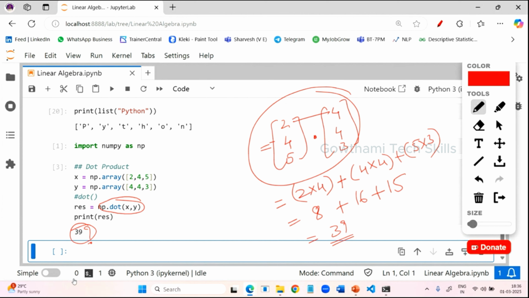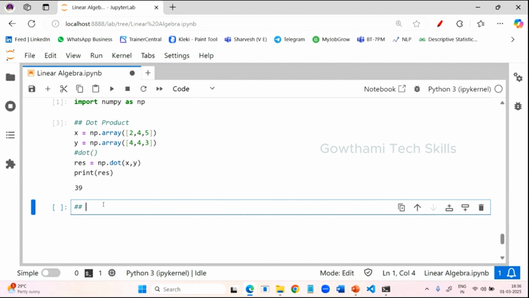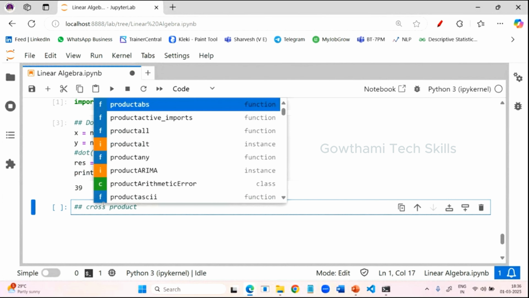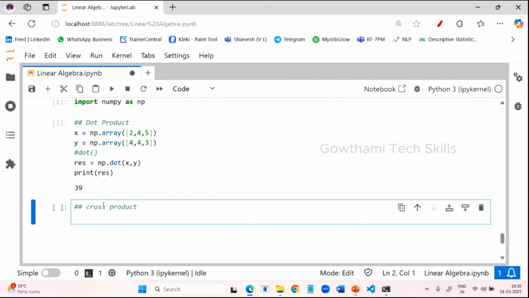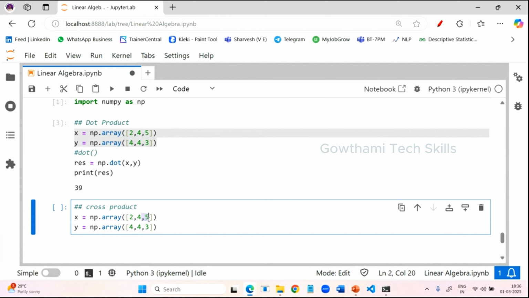Understanding? Yes. Next, coming to the cross product. For this also you have a formula, a function. So let us take first the two-dimensional. You can take the same thing also. I'll just copy the same vectors and remove the last values, because first we are learning the two-dimensional.